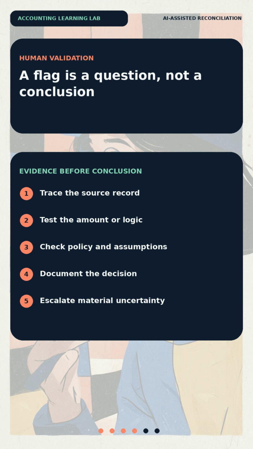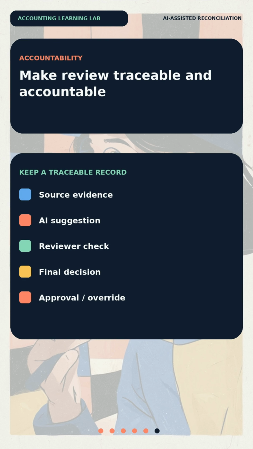The AI flags it, but a forensic red flag is an investigation lead, not proof of an error or fraud. The reviewer checks authorized payment records, bank fees, automatic debits, and other support. Missing or contradictory evidence follows the organization's approved escalation path. Human approval is a control, not a formality.